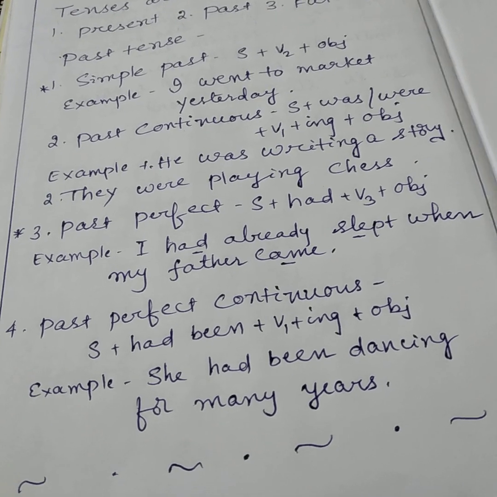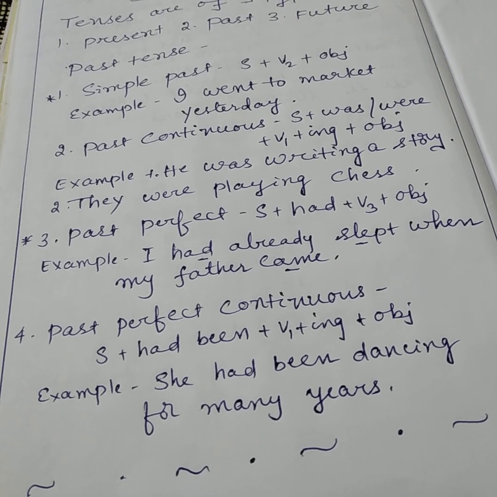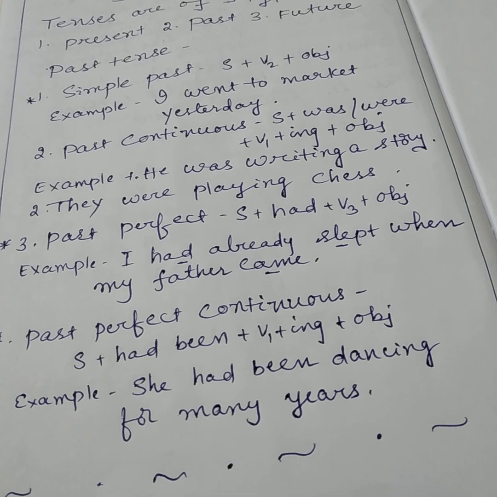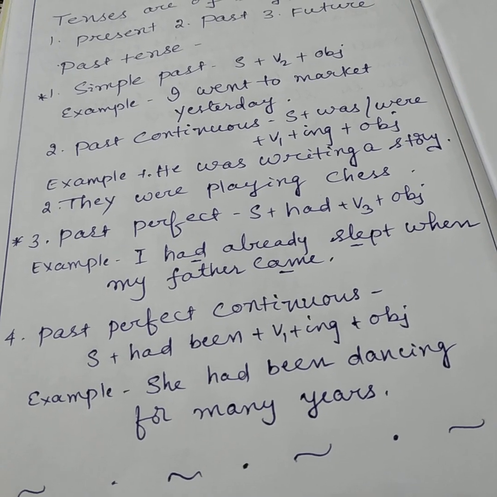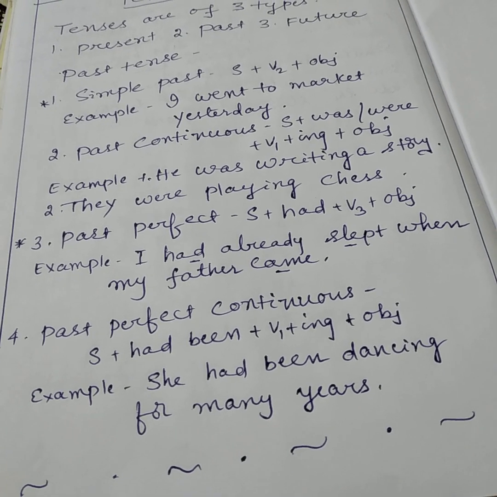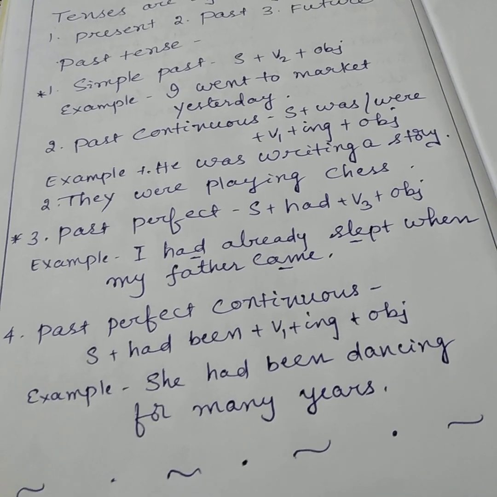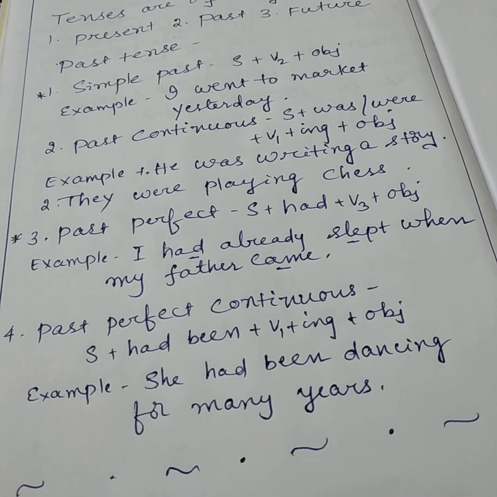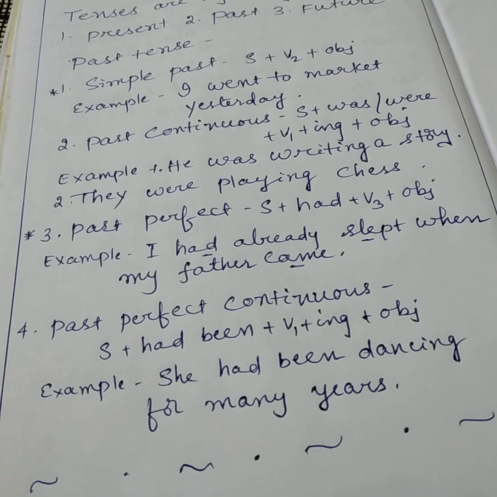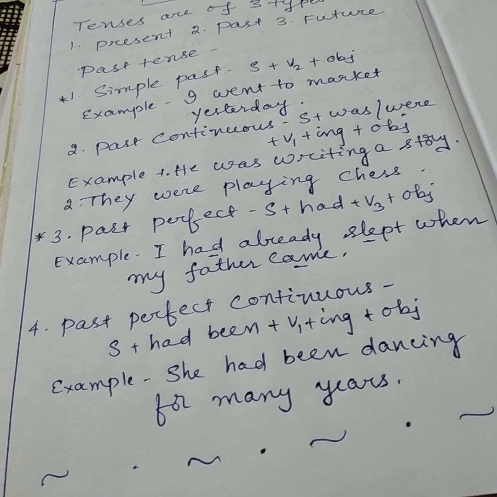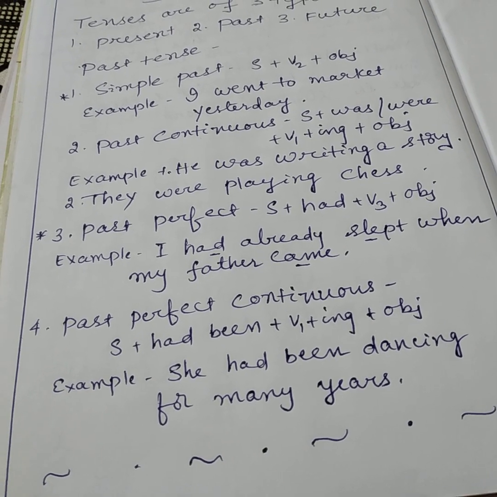And an important thing is that these two tenses are combined by linkers. What is a linker? A linker is used when we join two sentences. For example, when, before, after, while, but, so, till, and until.